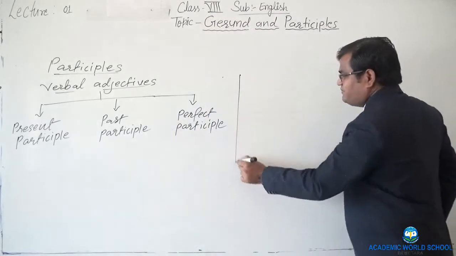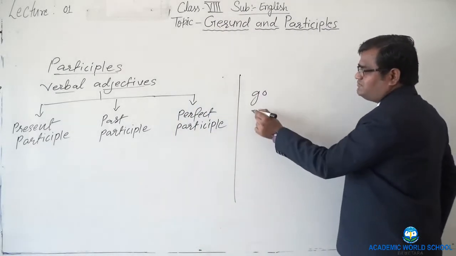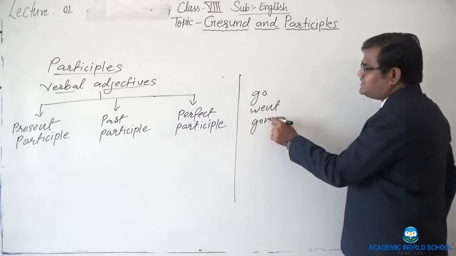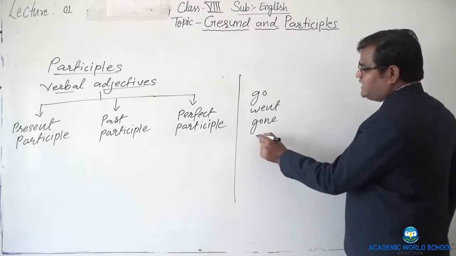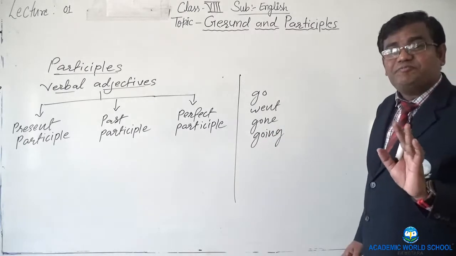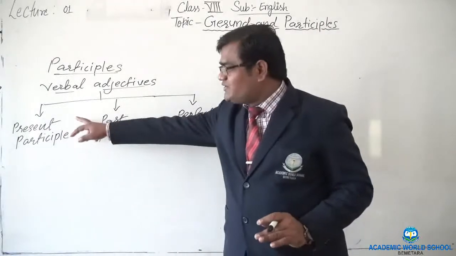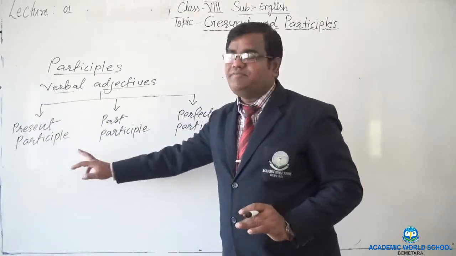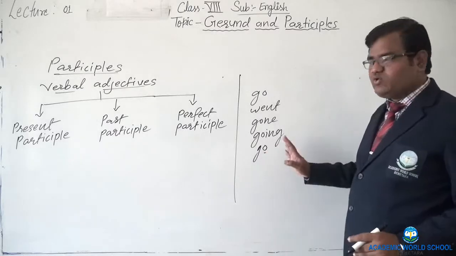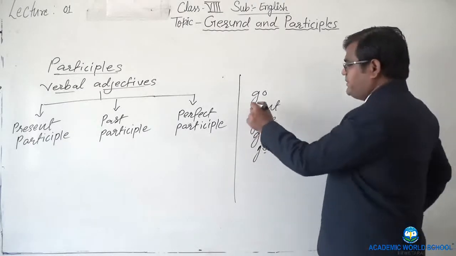Like, let me write here, go is the first form, went is the second form, then gone is the third form, and going, it is called a present participle, right? That we are going to learn here. Present participle, gone, and then one more we can keep as go only, right? So these are the main forms.